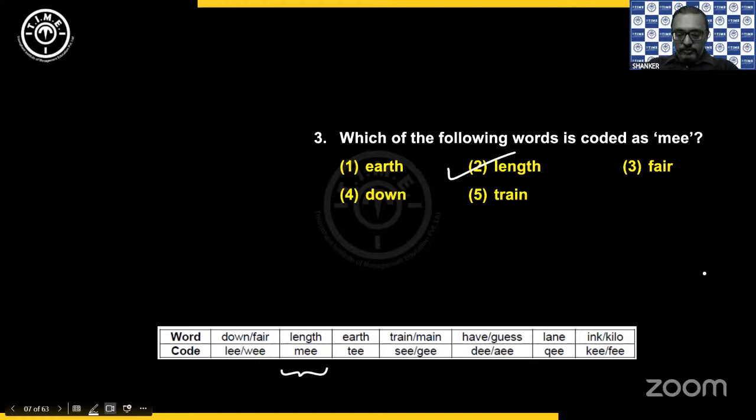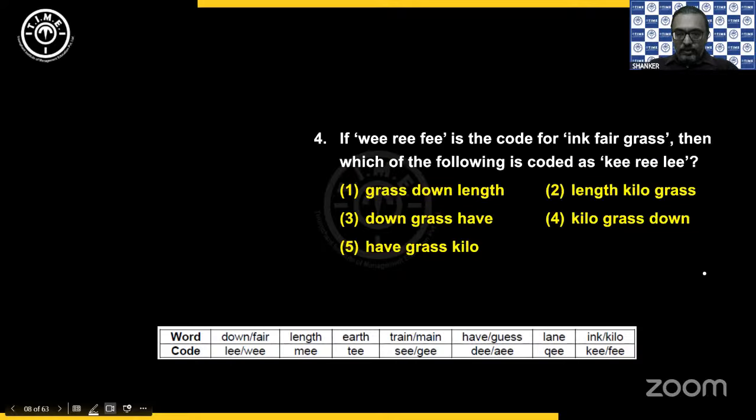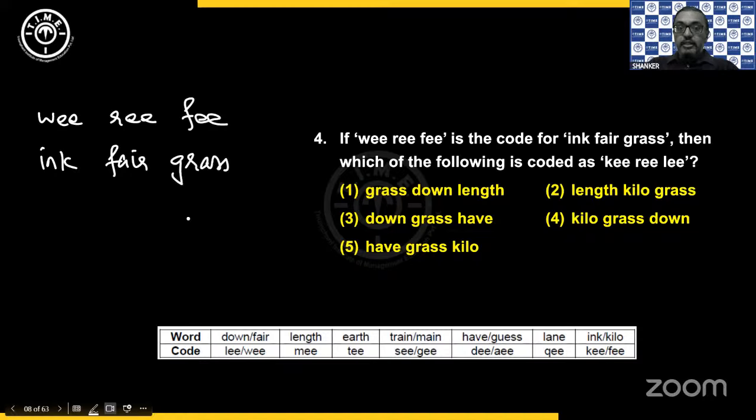Okay. Then next, if WEE REE FEE is coded as ink, fair, grass, then which of the following is coded as KEE REE LEE? Okay. Now, when you look at the list of codes, the words down and fair are given as LEE, WEE.